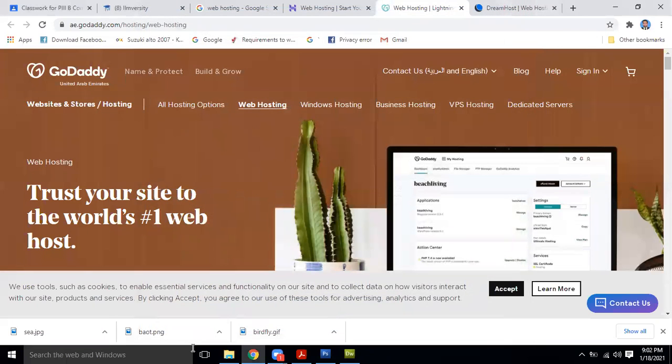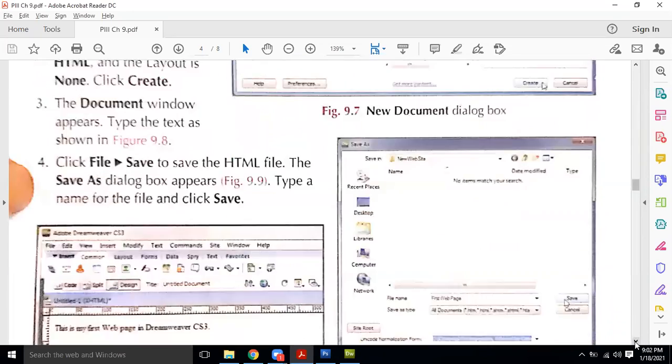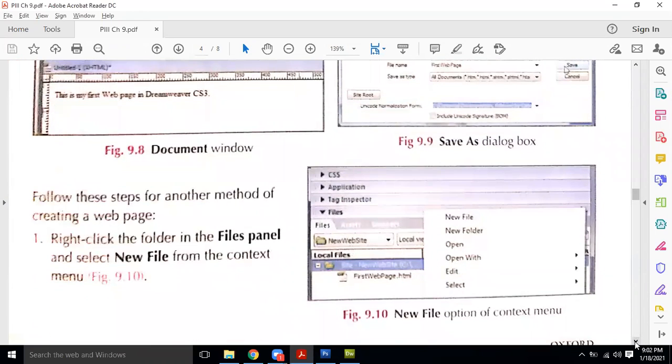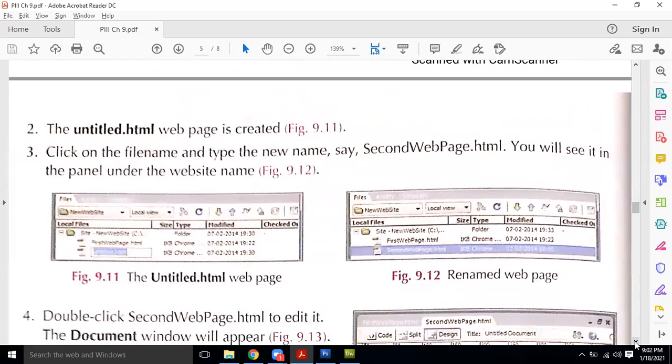Now we come towards the work once again. We can add multiple web pages in our work, and we can link them together by using hyperlinks. We can even create hyperlinks inside the same page from top to bottom or bottom to top.